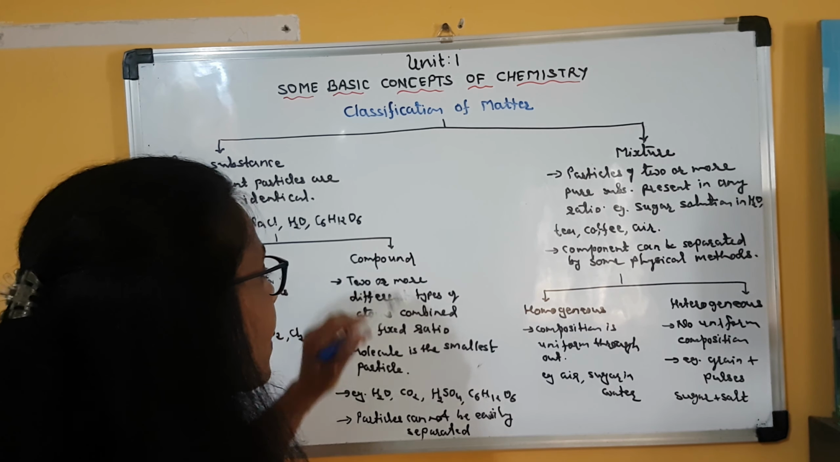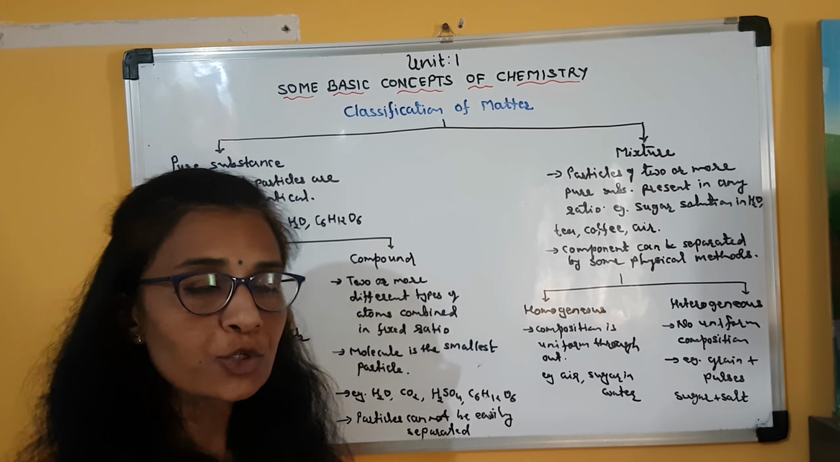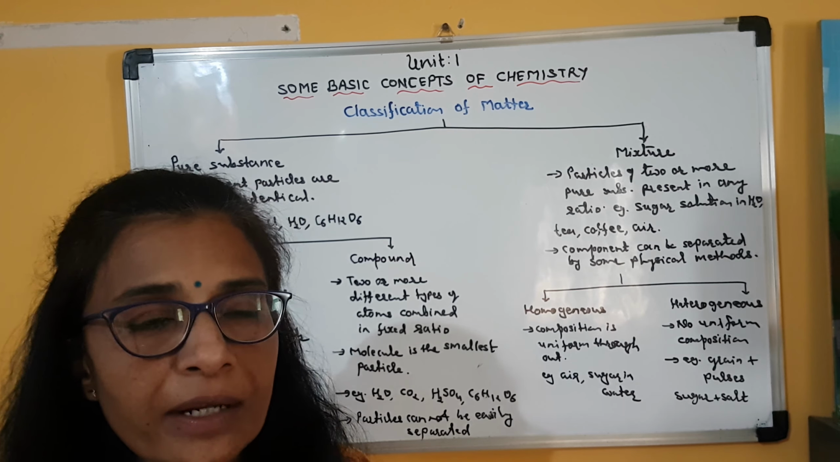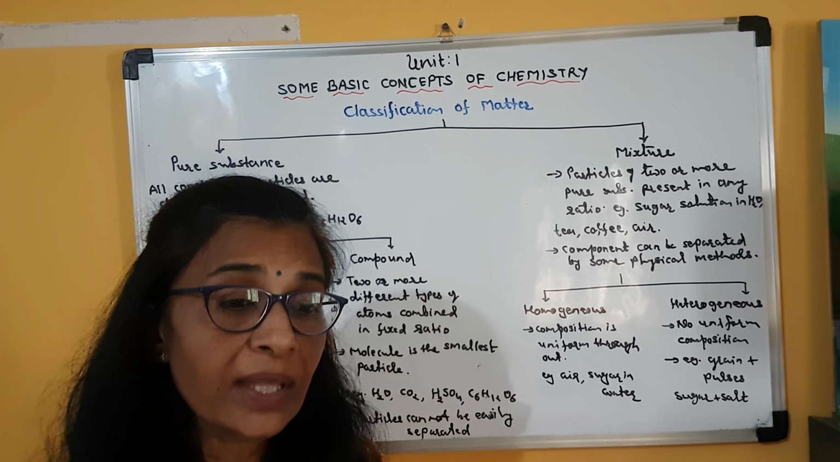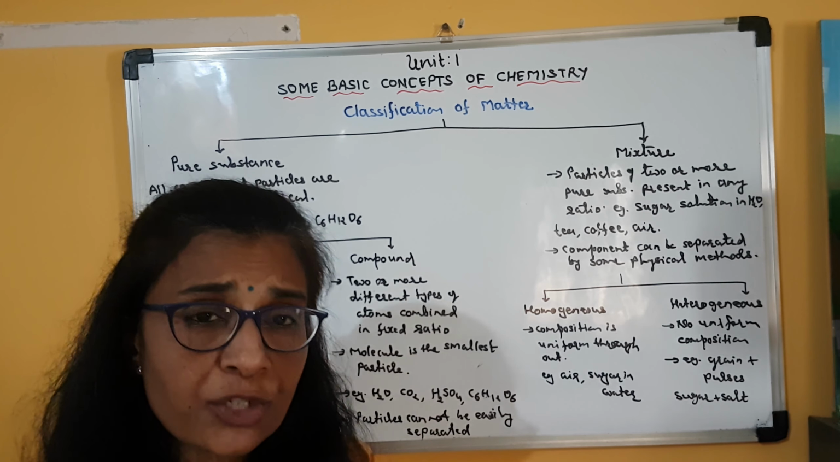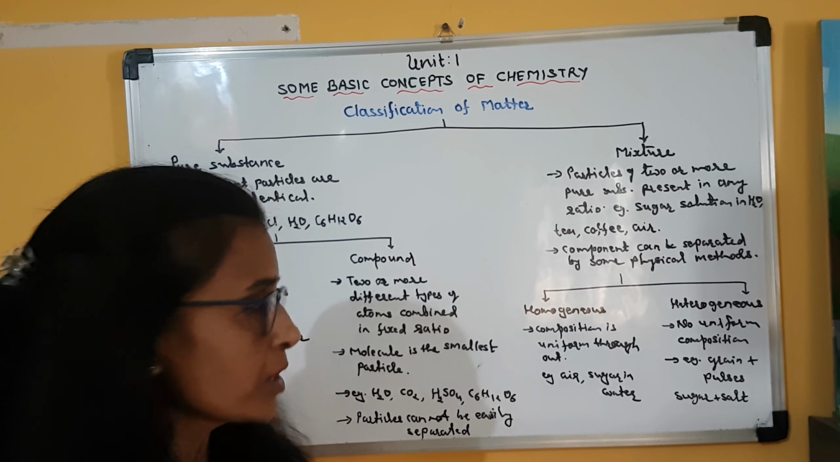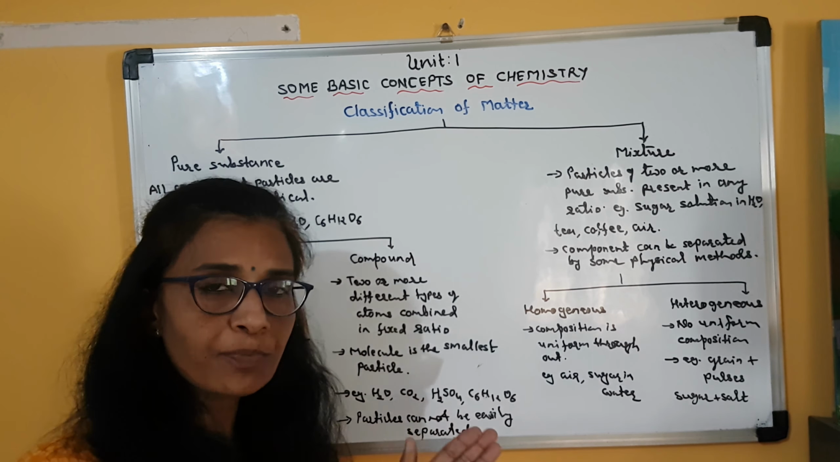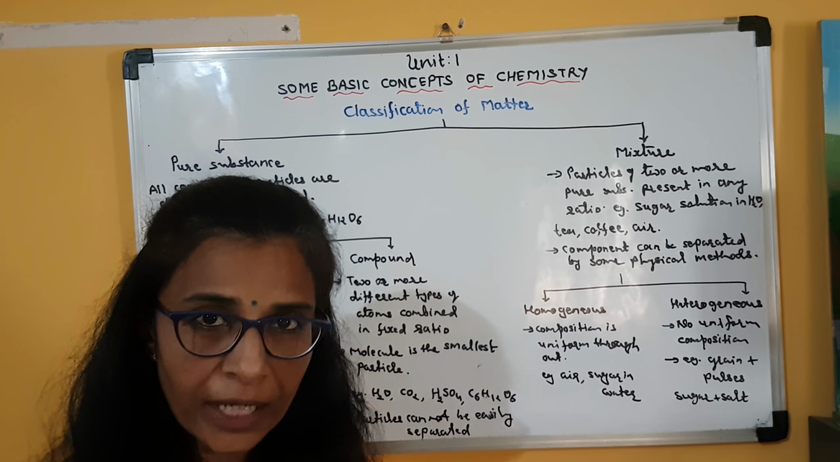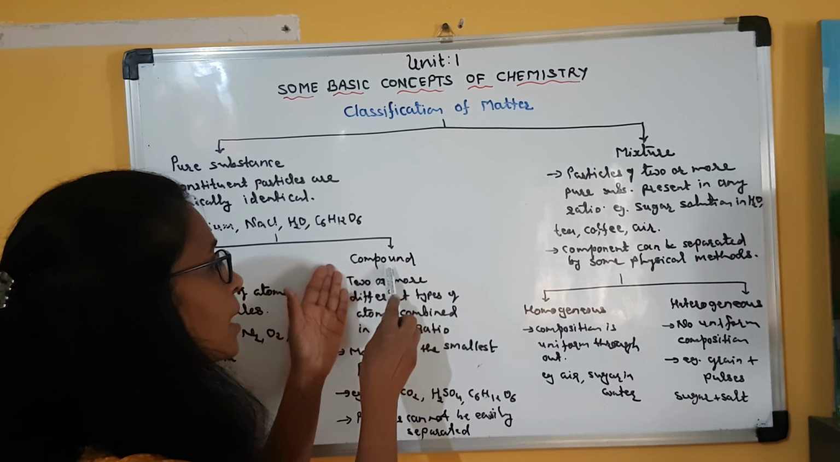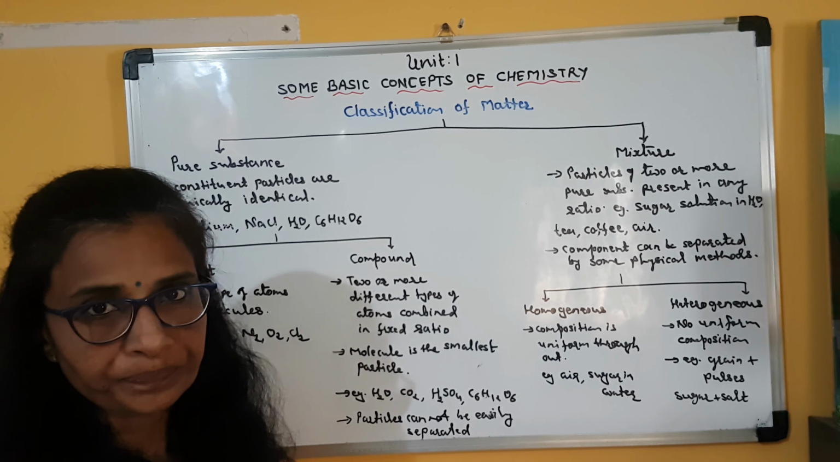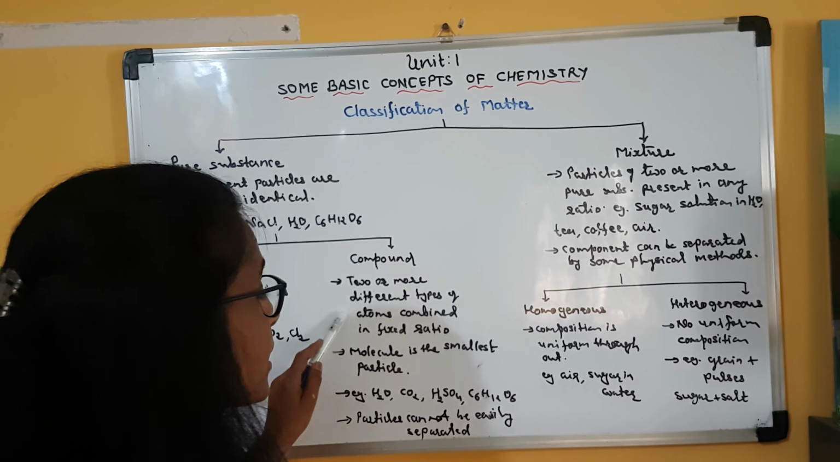Clear? So in a compound, when two or more different types of atoms or elements combine in a fixed ratio by the laws of chemical combination, we get the smallest particle called a molecule, and that molecule is the particle of the compound. Clear? So here you can see the difference.